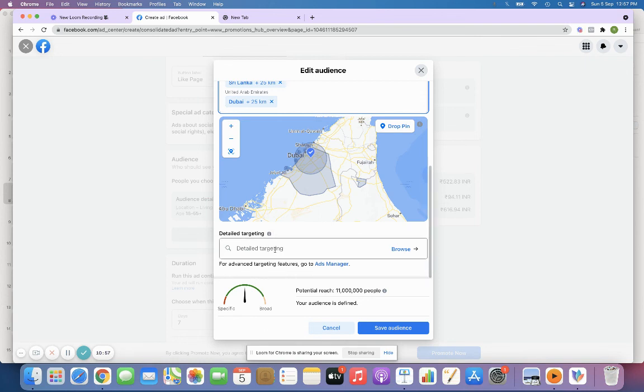The next option is detailed targeting, right? So the strategy behind this page like campaign is that I'm going to run a campaign especially for students who are planning to learn a new skill like digital marketing, right? So even when I'm running a page like campaign, I need to make sure that I fix the target location and also the target audience which I exactly want to target, right? If I just don't put any detailed targeting, right?